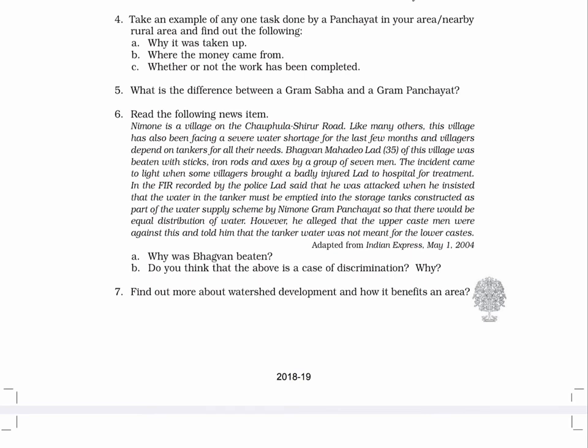when some villagers brought a badly injured Lad to hospital for treatment. In the FIR recorded by the police, Lad said that he was attacked when he insisted that the water in the tanker must be emptied into the storage tanks constructed as part of the water supply scheme by Nimone Gram Panchayat so that there would be equal distribution of water. However, he alleged that the upper caste men were against this and told him that the tanker water was not meant for the lower castes. Adapted from Indian Express, May 1st, 2004.